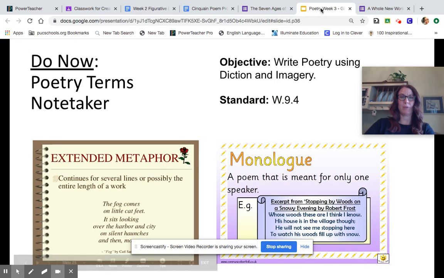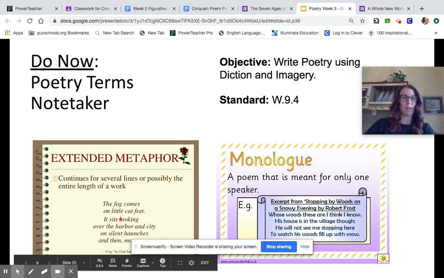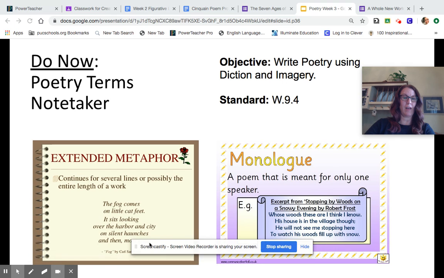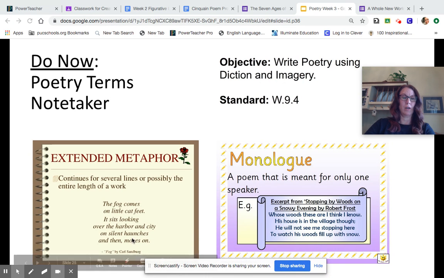So going back to my slide, an extended metaphor is a metaphor that continues for several lines or possibly an entire length of a work. So this example: the fog comes on little cat feet. It sits looking over the harbor and city on silent haunches and then moves on. So here there's an extended metaphor comparing the fog to a cat.